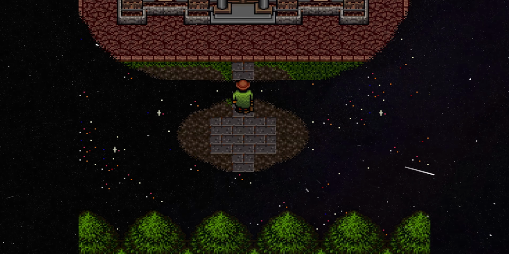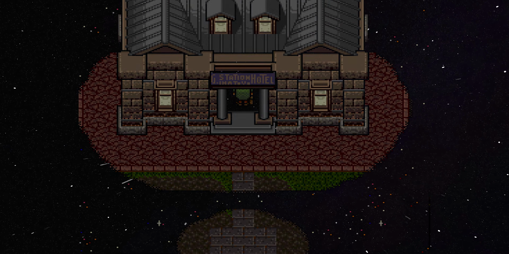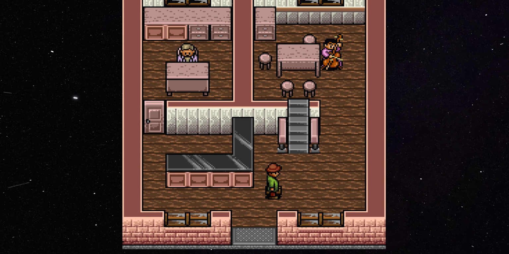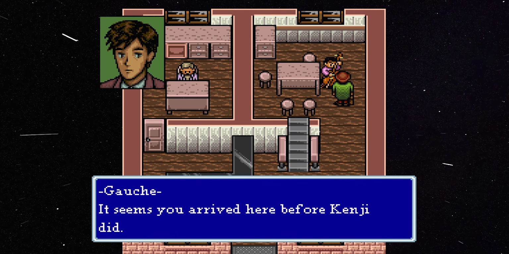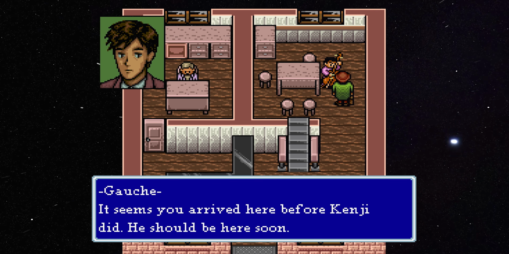In the game's final hour, these characters have all arrived to the Galactic Railroad, inspired by Miyazawa's famous children's novel. But how everyone gets there, and what happens next, is the story of this video.